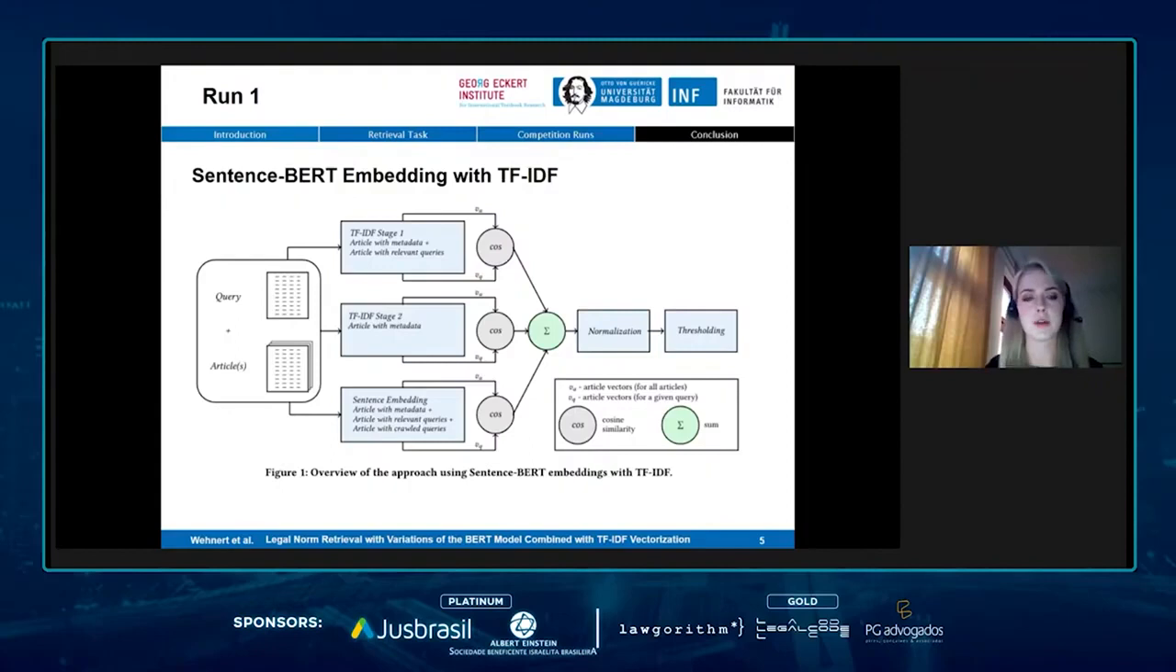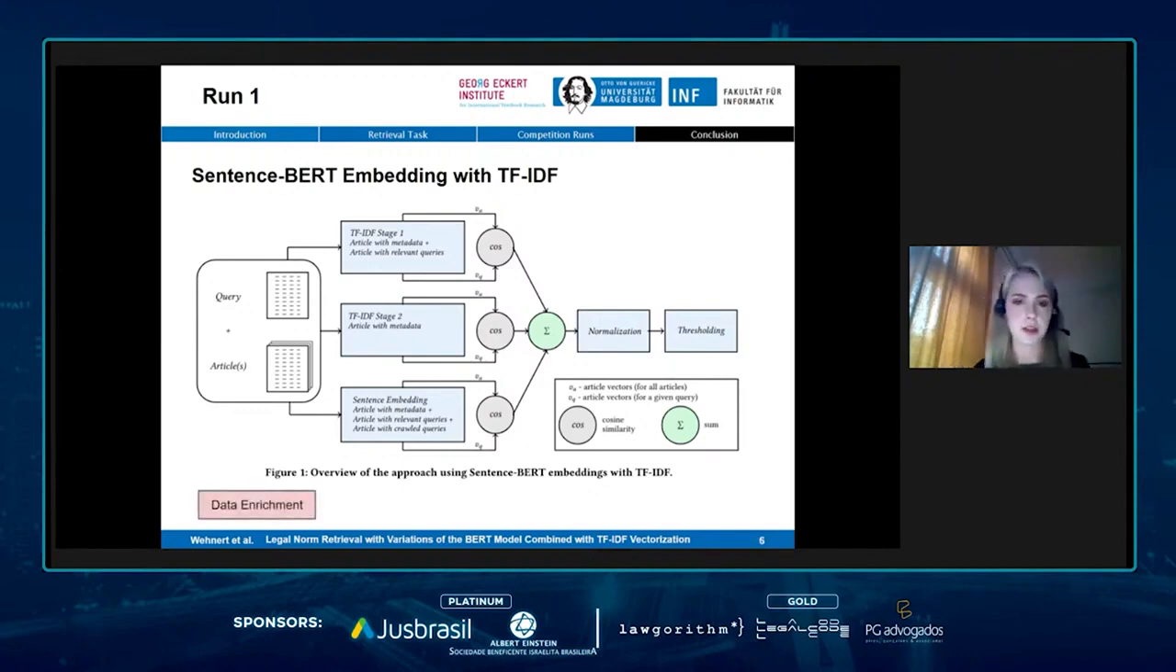And this is here an overview picture of the workflow. So we used sentence BERT embeddings with TF IDF. And you can see here on this picture that we have queries and articles and that we pre-processed them with different methods. So you can see that we have 2 stages of TF IDF and then also sentence embedding. From that, we obtain the vectorized version of the article and the query, and then we compare those 2 with the cosine similarity after each pre-processing stage. And then finally, we compute the sum, normalize it, and then determine a threshold to have the final prediction whether this article is relevant to the given query or not.